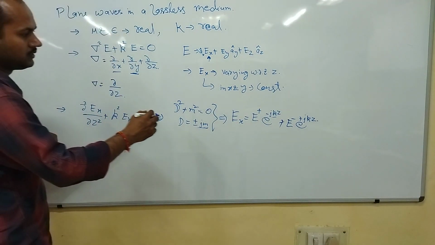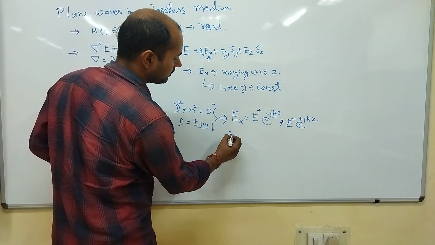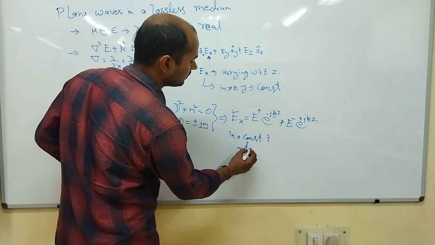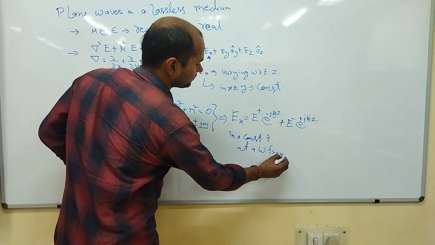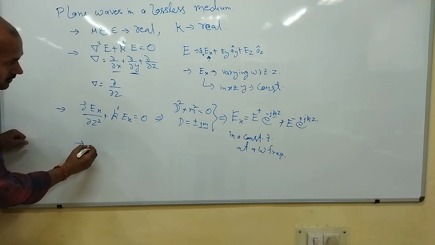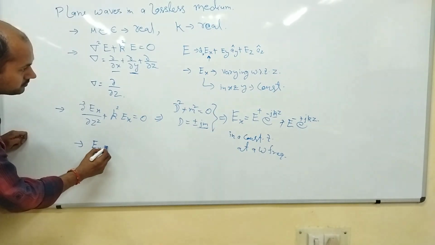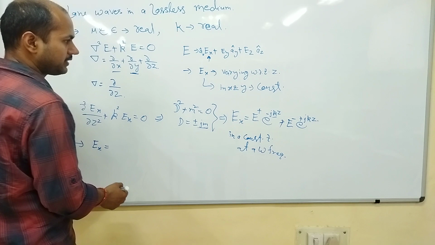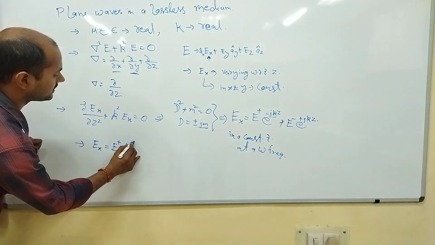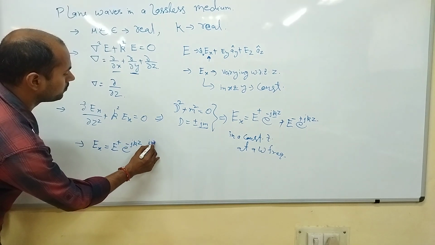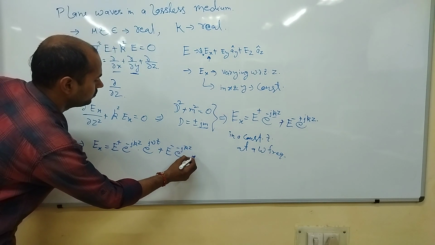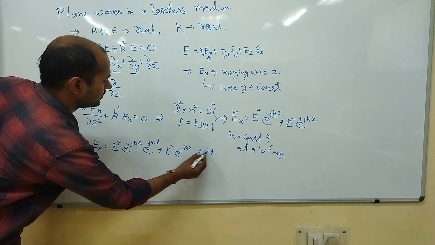So it is constant at an omega frequency. So if we want it time varying, this Ex will have a time varying exponential term: e power minus jkz into e power j omega t, plus e power plus jkz into e power j omega t.